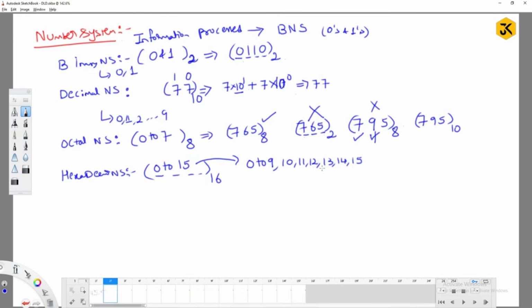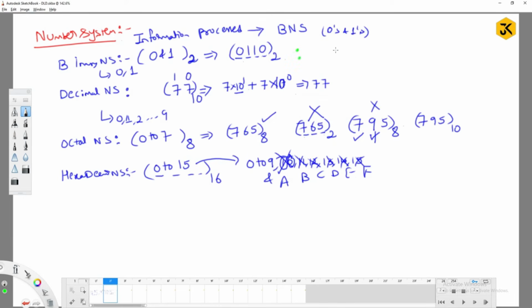Here the system will get confused whether this should be considered as a 1 or a 0 or a combination of 1 0. So to avoid that ambiguity, they have removed the number 10 and they modify it as A, B, C, D, E and F. So hexadecimal number system ranges from 0 to 9 and A to F. Okay, fine. So this is the way your data is going to be represented. But how internally will the system understand, right?